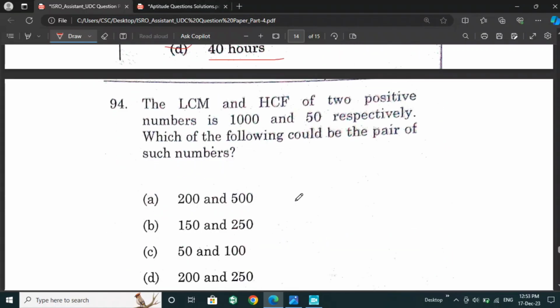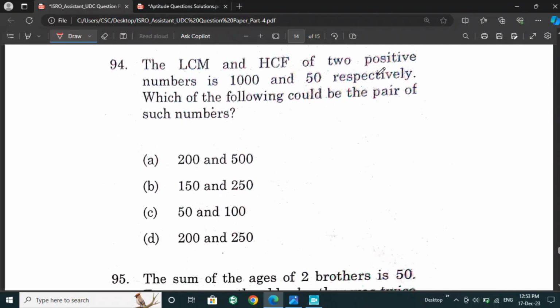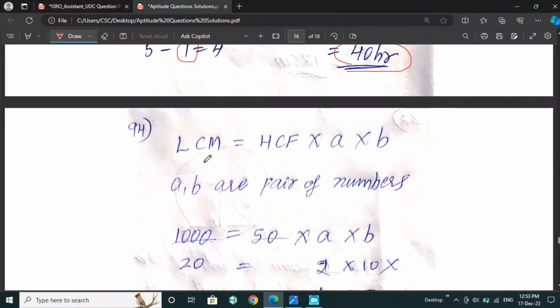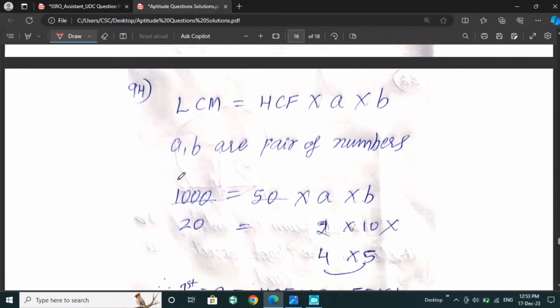Next, the LCM and HCF of two positive numbers are 1000 and 1050 respectively. Which of the following could be the pair of such numbers? According to the question, we can use the formula LCM into HCF is equal to A into B, where A and B are the pair of numbers. After calculating, we have to get the A and B values.